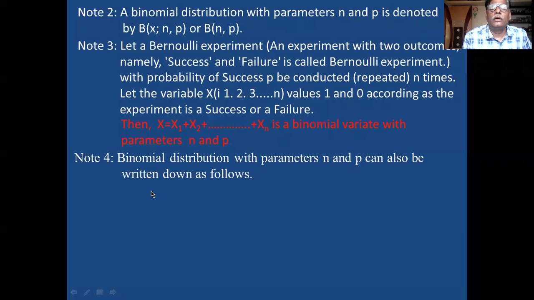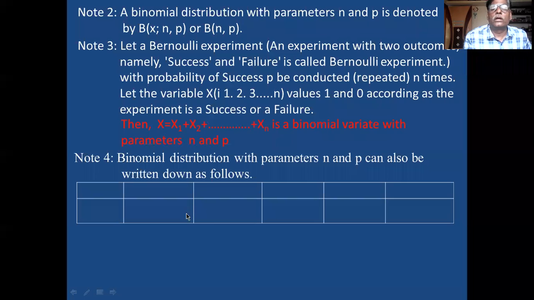And the fourth note of the binomial distribution is that the binomial distribution with parameters n and p can be written as follows. I'll tell you one example. Same example. Let us consider there are 5 children in a family, and your expectation is to know how many male children are there.